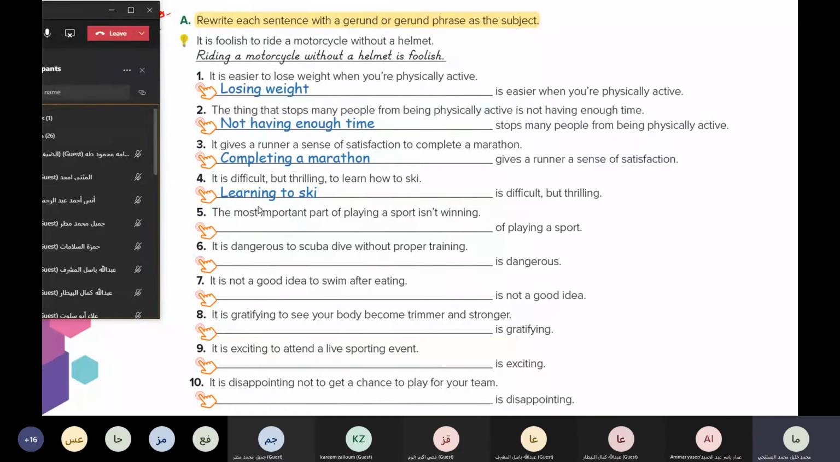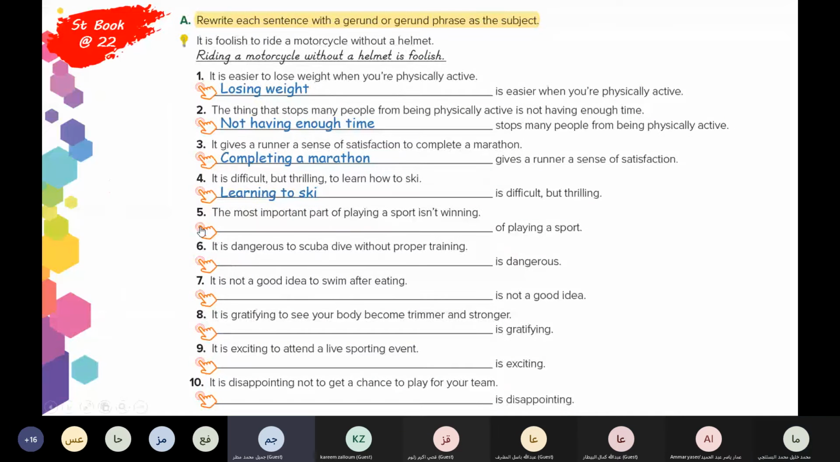Can I answer, teacher? Jamil. Okay. Number five. The most important part of playing a sport isn't winning. Winning is not the most important part of playing a sport. Good. Next, number six.